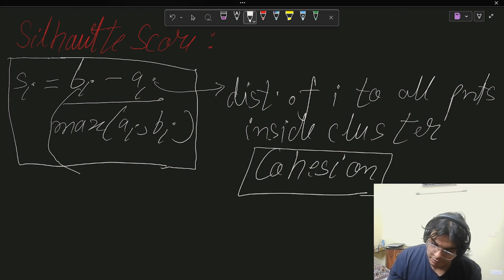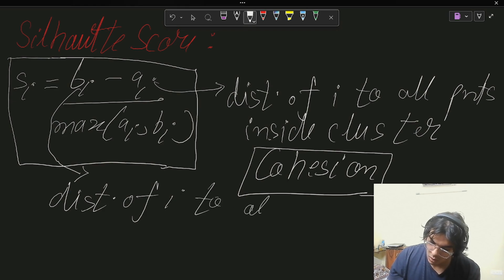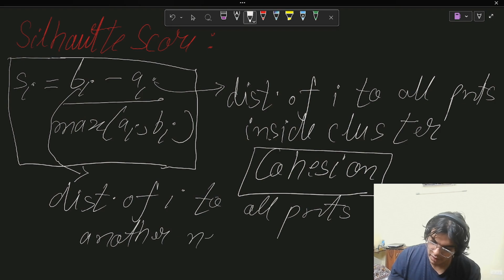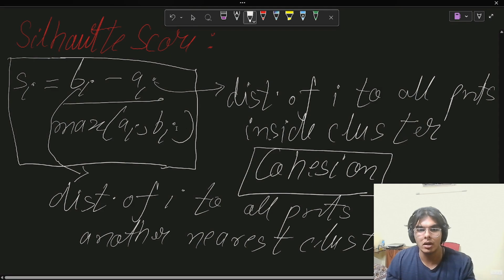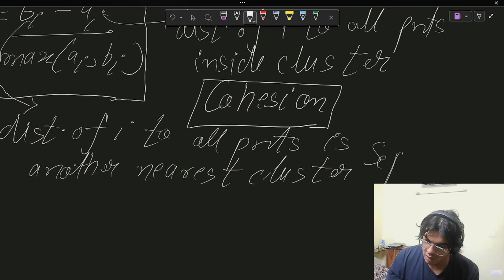What does B of I calculate? B of I calculates the distance of I to all points in another nearest cluster. I'll show you what it means visually, but just try to absorb this right now. And this B of I distance is formally called separation.